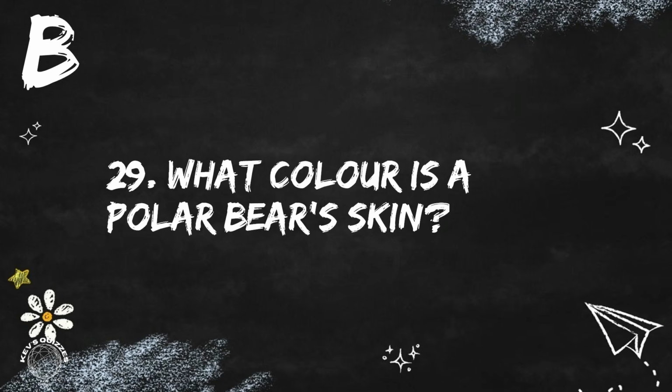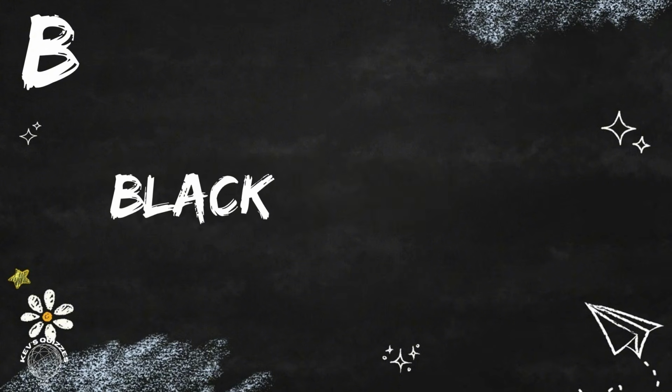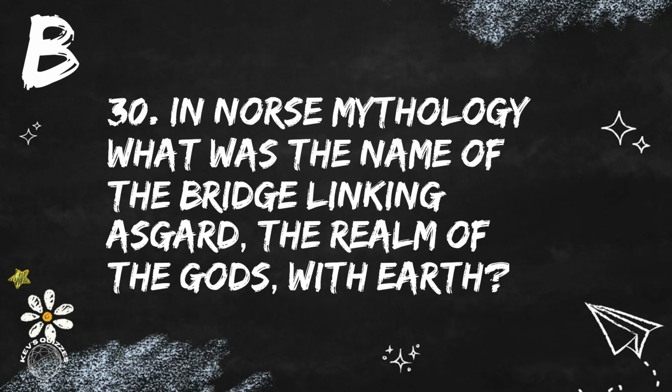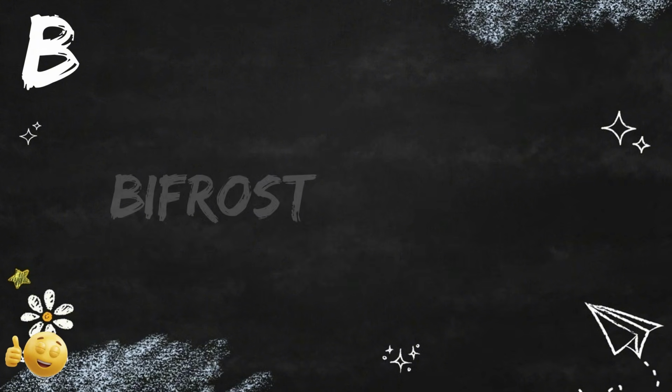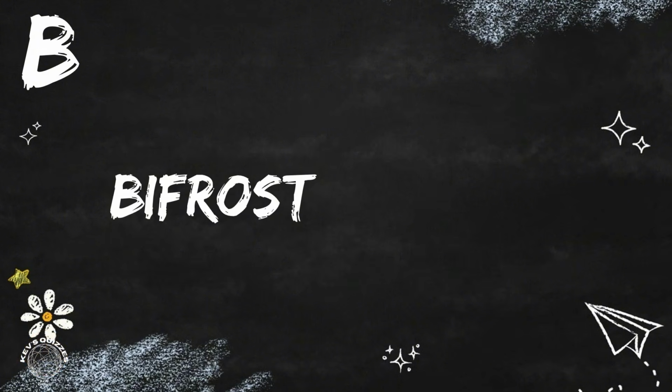Question 29. What colour is a polar bear's skin? A polar bear's skin is black, hidden under white fur. Question 30. In Norse mythology, what was the name of the bridge linking Asgard, the realm of the gods, with Earth? It's the Rainbow Bridge known as Bifrost.